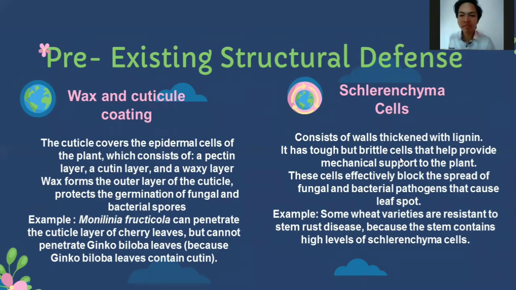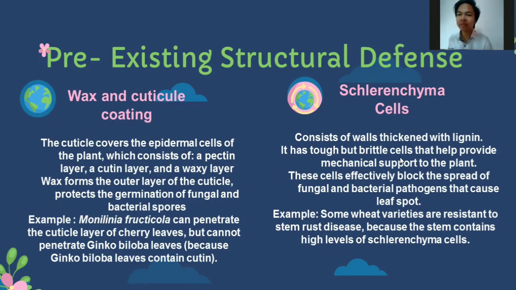Example, Monilinia fructicola can penetrate the cuticle layer of other leaves but cannot penetrate ginkgo biloba leaves because ginkgo biloba leaves contain sclerenchyma. Sclerenchyma cells consist of walls thickened with lignin.